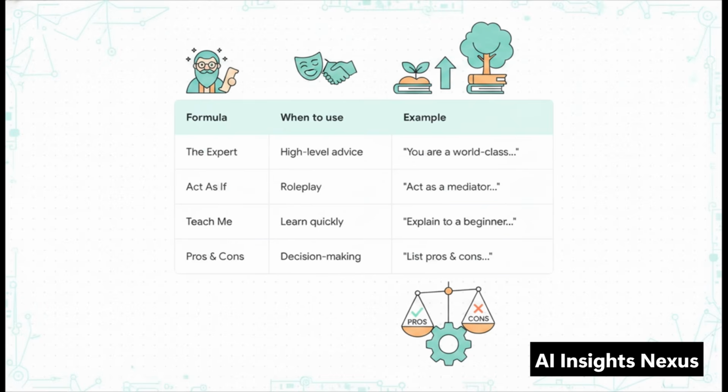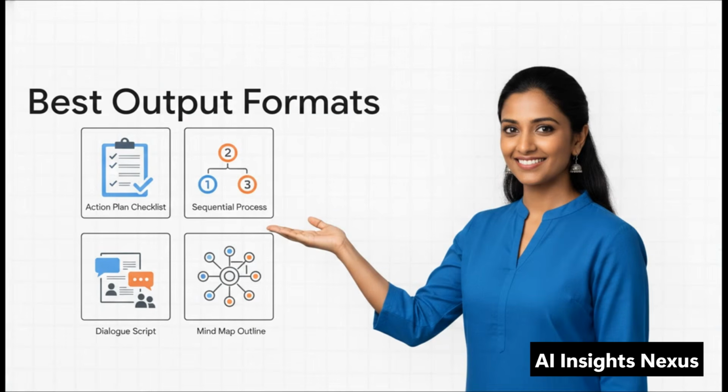You tell the AI, explain this concept as if I'm a beginner, and then give me an advanced summary. Guys, it literally takes you from a kindergarten understanding to a PhD level in seconds. It's wild. And finally, the pros and cons formula is your ultimate workhorse for complex decision-making. But hey, remember this. Specifying exactly how the information is delivered is just as crucial as what is delivered.